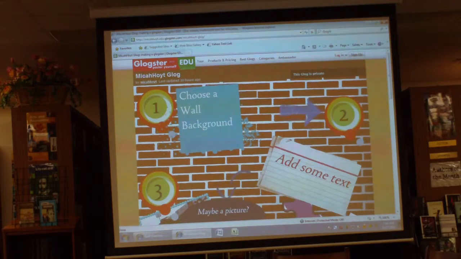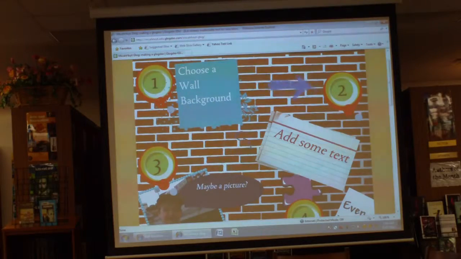So start out, I think it's kind of intuitive. You start with the background. The Glogster tab that we'll see here in just a minute has like an order, but the wall's on the bottom, so that kind of goes backwards for me. So I said pick your wall first, maybe add some text, and we'll do that in a minute here.